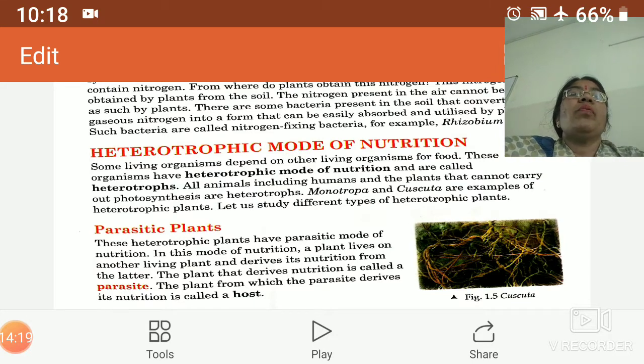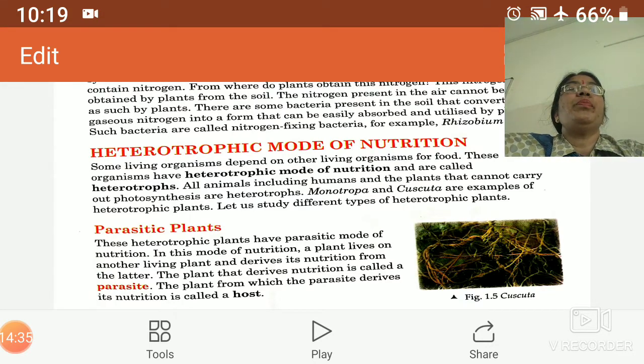One example of a parasitic plant is Cuscuta, or you call it in Hindi Amar Bel, or dodder also. This is a yellow colored thread which is found on many plants.